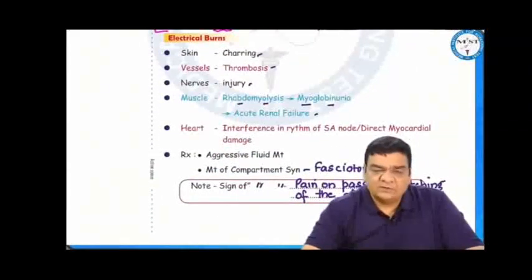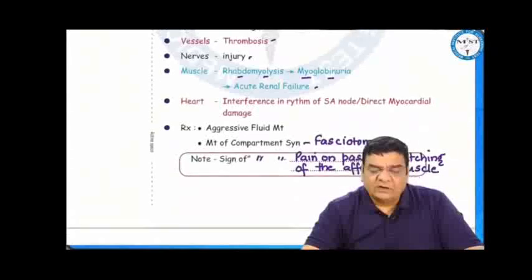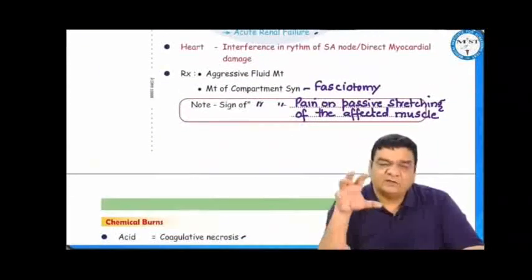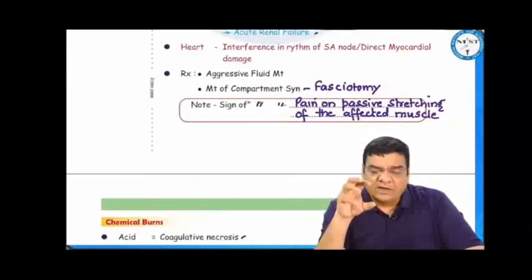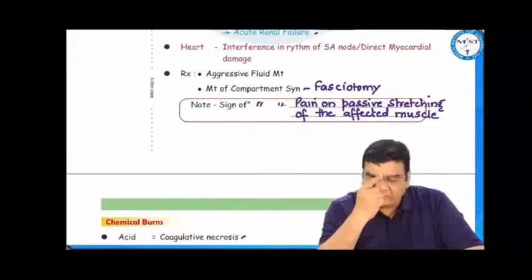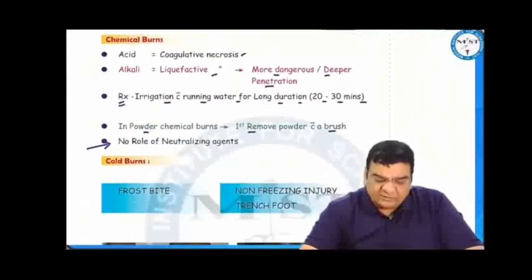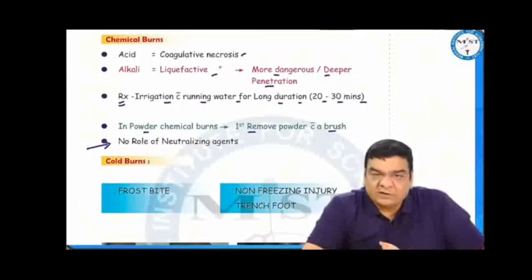Electrical burns can cause damage to the skin like charring, thrombosis of the vessels, injury to the nerves, and most importantly, rhabdomyolysis in the muscles, which releases myoglobin, which can go into the kidney, cause myoglobinuria, which can lead to renal failure also. In electrical injuries, the electrical current can interfere with the rhythm of the heart, that is, interfere with the pacemaker. So we have to be very aggressive in the management. Aggressive fluid management has to be done. Management of compartment syndrome is by fasciotomy. The impending sign or the sign of compartment syndrome is pain on passive stretching of the affected muscle. In chemical burns, whether by acid or alkali, acid causes coagulative necrosis, alkali causes liquefactive necrosis.